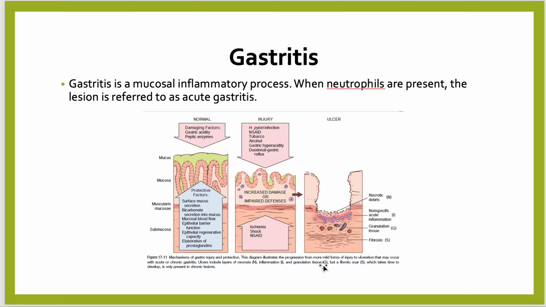There are many mechanisms which protect the gastric mucosa. Surface mucous secreted by the surface foveolar cells prevents large food particles from directly touching the epithelium. So the surface mucus is protective.